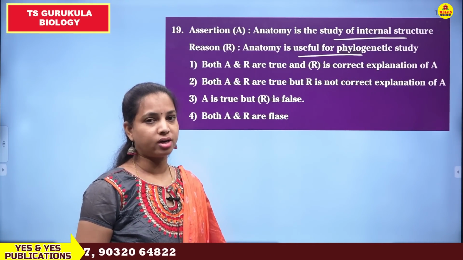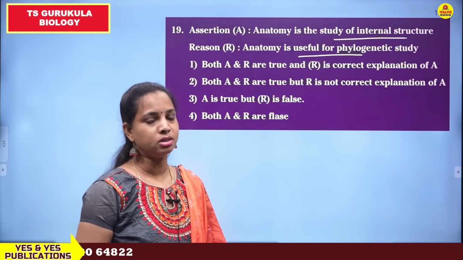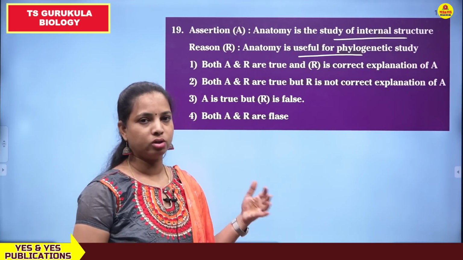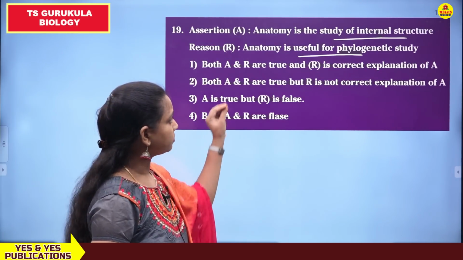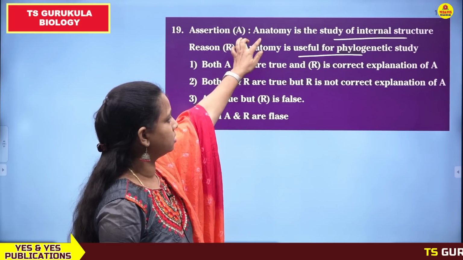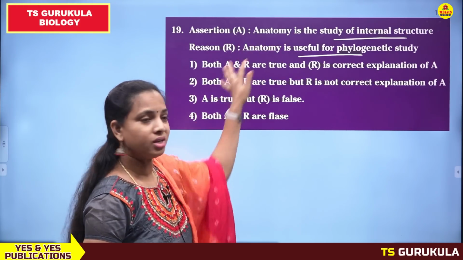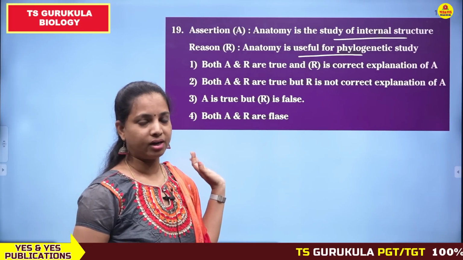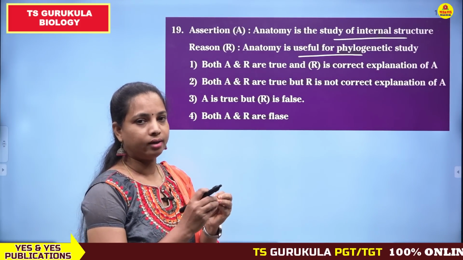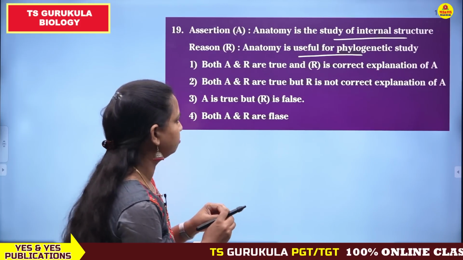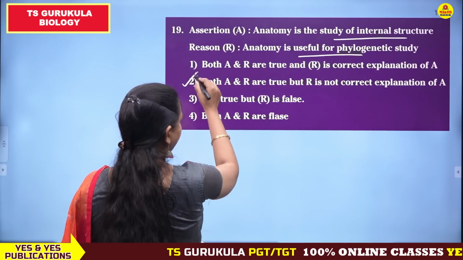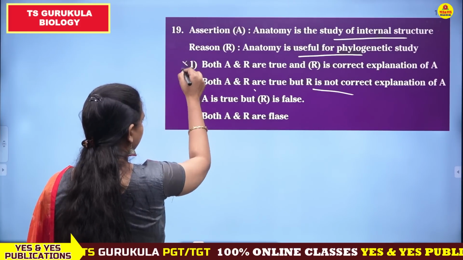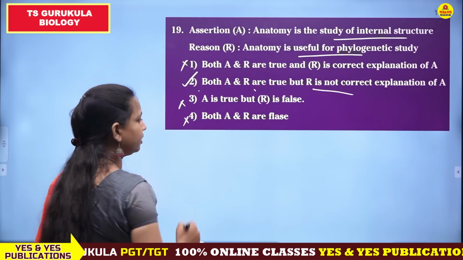Based on the comparative studies of different anatomies of different animals, we can group them into different families, groups or species. But this is not the correct explanation for the assertion. Anatomy is the study of internal structure and it is also used for phylogenetic study, but they are not related to one another. So it is not an explanation, but both are true. Both A and R are true, but R is not the correct explanation. Second option is correct and the remaining all are incorrect.